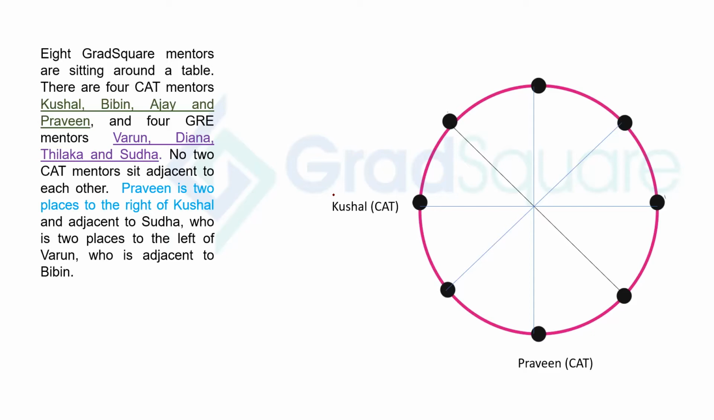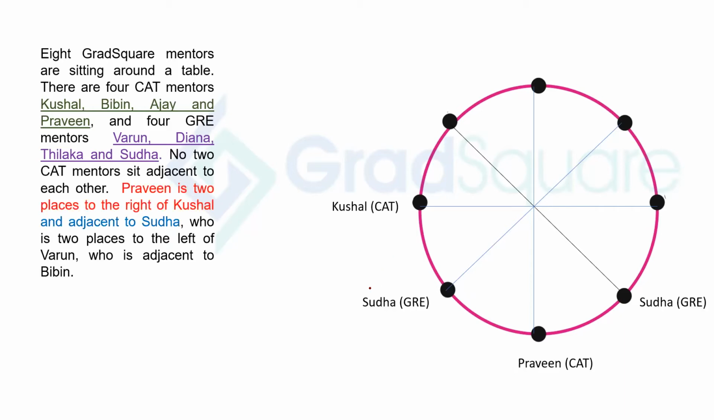And it says Praveen is 2 places to the right of Kushal, so I can straight away mark this now. So Praveen is here, Kushal is here, because Praveen is sitting to the right of Kushal. So we are assuming here that everybody is looking at the center because the direction is not mentioned. So by default, we'll take that, right? Next one.